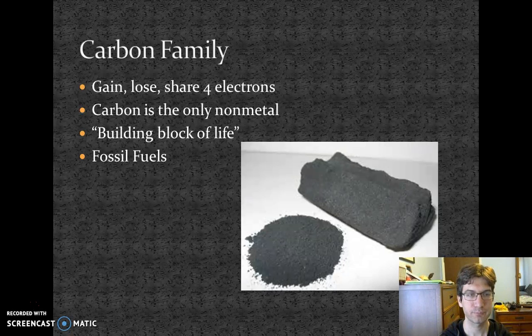Carbon is considered the building block of life. Without carbon, we would not have living things. It is the most abundant element in your body, and it is the most abundant element in all living organisms. It has a wide variety of different uses in our world.